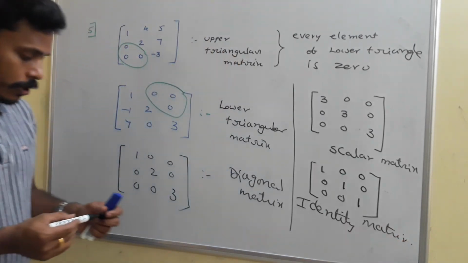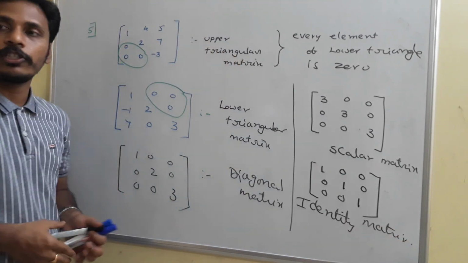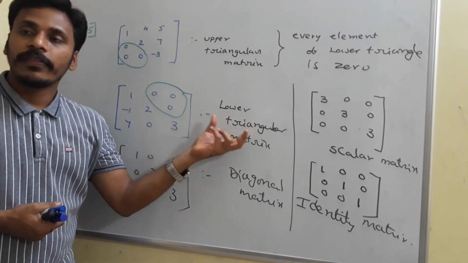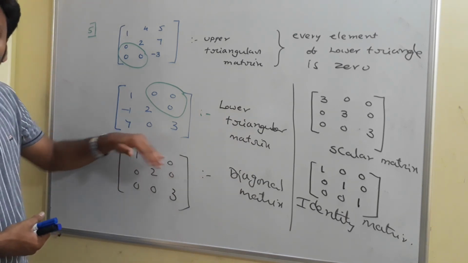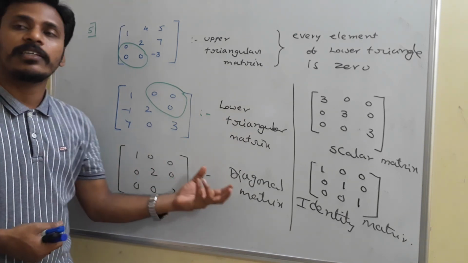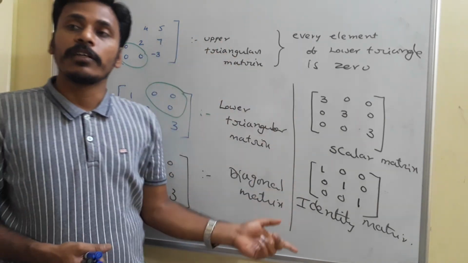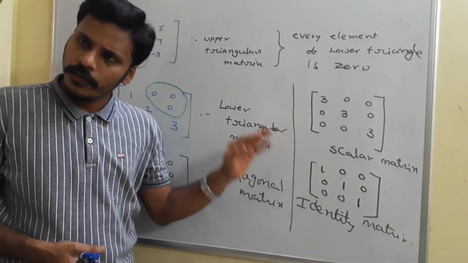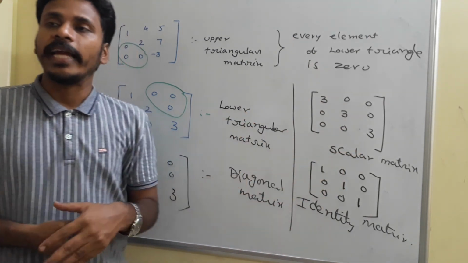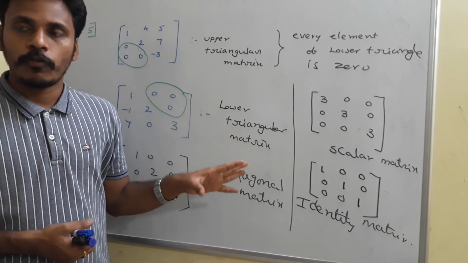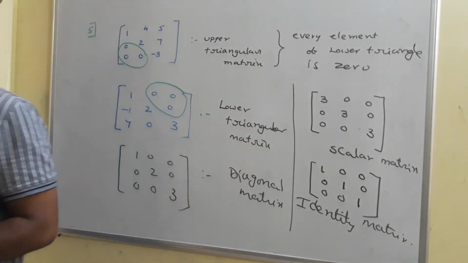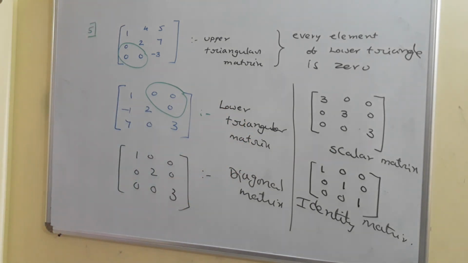Just once again think about it. If only the lower triangle elements are zeros, that matrix is an upper triangular matrix. If only the upper triangle elements are zeros, that is a lower triangular matrix. If both the upper triangle and lower triangle elements are zeros, that is the diagonal matrix. If the diagonal elements are equal, that is the scalar matrix. And if that equal element is exactly 1, then that is called the identity matrix. All these are different types of matrices. I mentioned examples related to square matrices of order 3 by 3. There is a chance to represent similar examples for square matrices of order